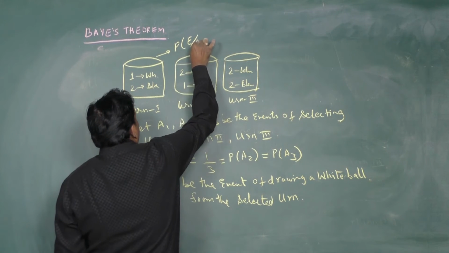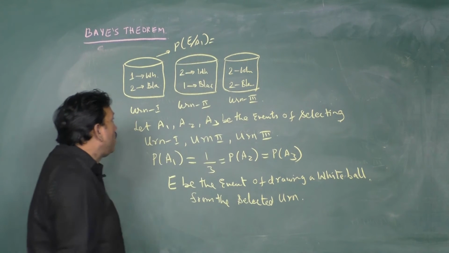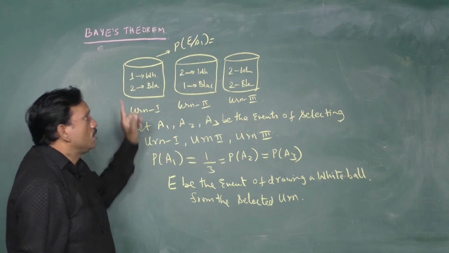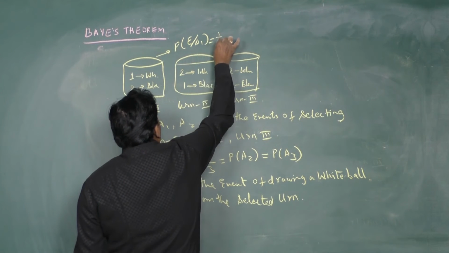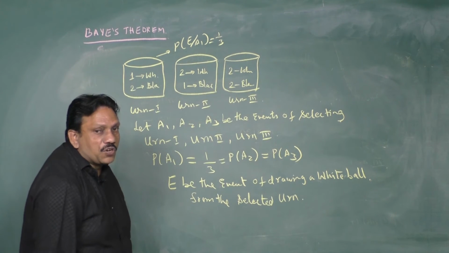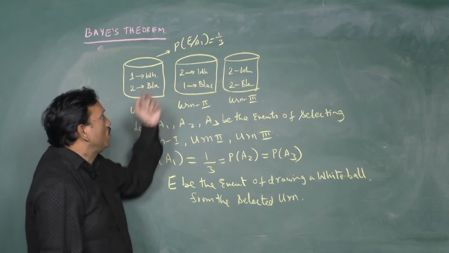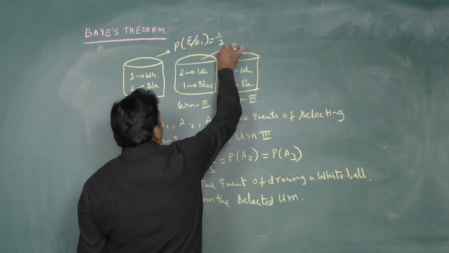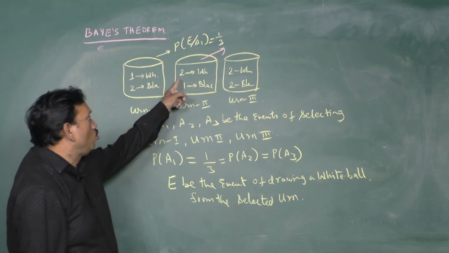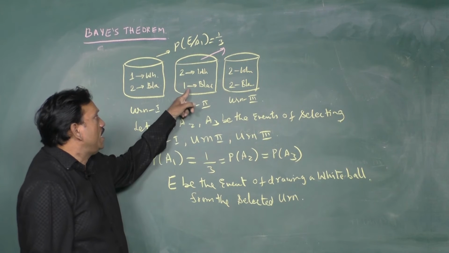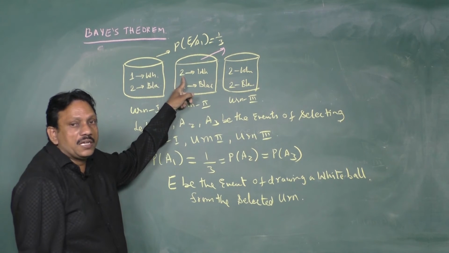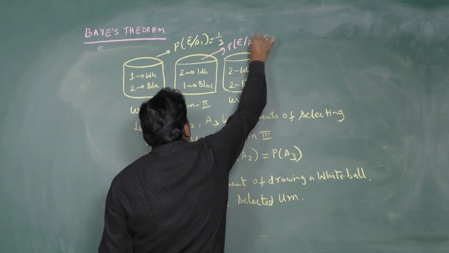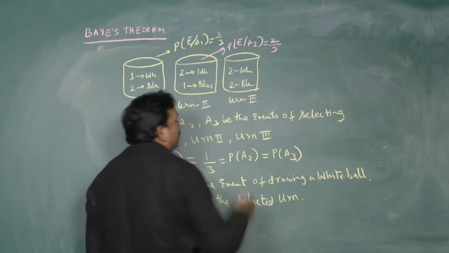A1 is equal to, how many white balls are there? There is only 1 white ball. Total balls are 3. So the probability is 1 by 3. So the probability of drawing a white ball from the first urn is 1 by 3. Now I want the probability of a white ball from the second one. It contains 2 white balls, 1 black. Total is 3, but I require 1 white ball. The probability of drawing a white ball from the second bag is equal to 2 by 3.